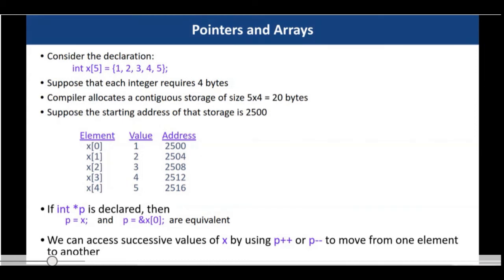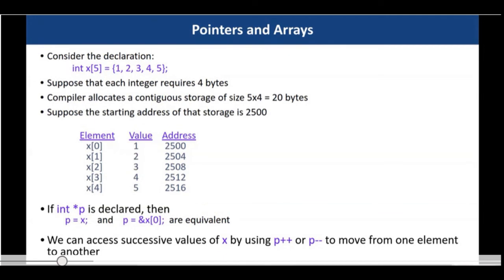Now you can access the successive values of x by using p plus plus or p minus minus. That means p plus plus means you are going to the next element of the array. Whenever we increment a pointer, it is incremented by the size of the data type. Here it is declared as an integer pointer, so whenever you do p plus plus, the address is incremented by 4 bytes with every increment of the pointer variable. If p is equal to 2500, then p plus plus will be equal to 2504.